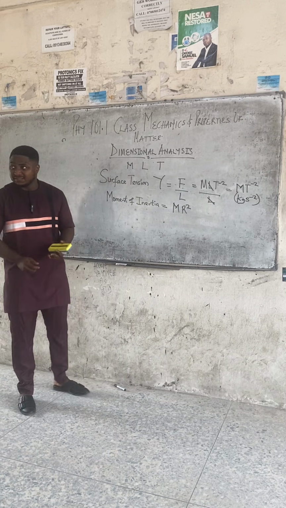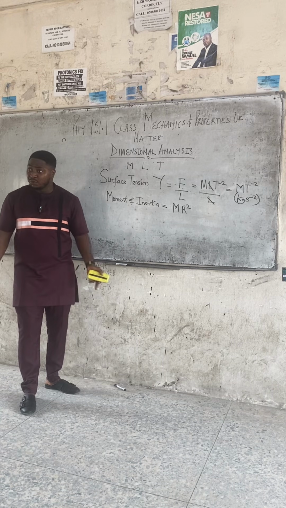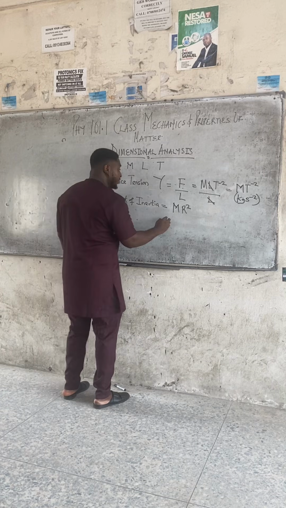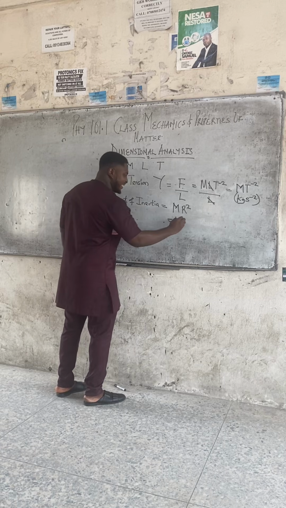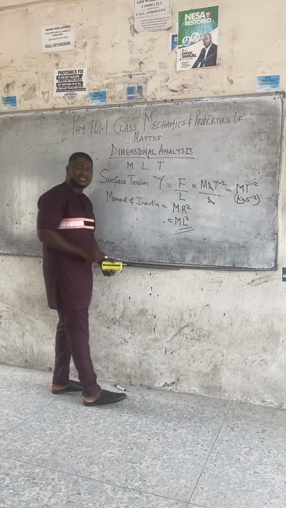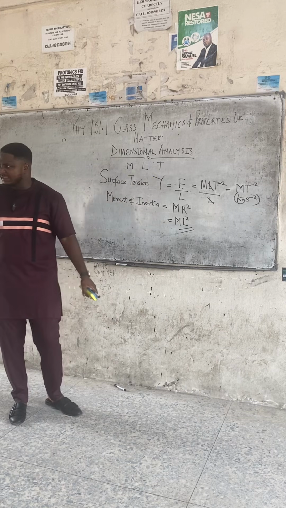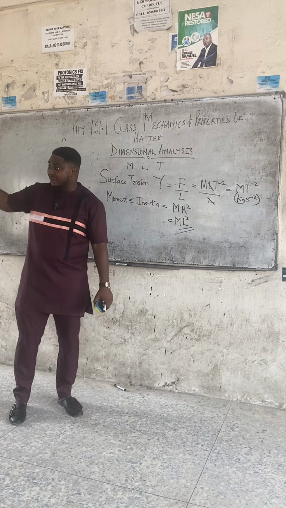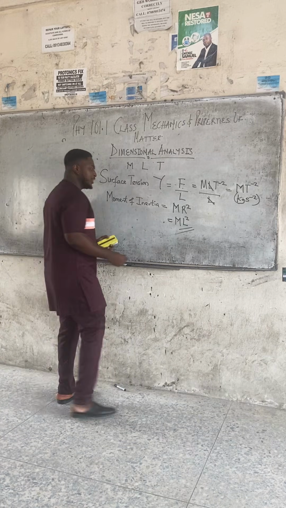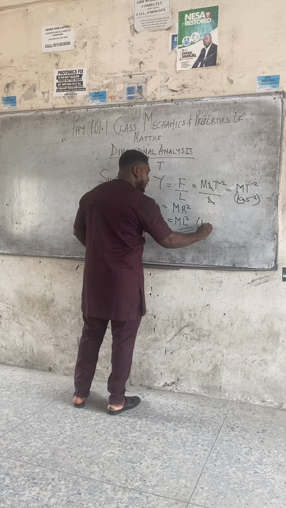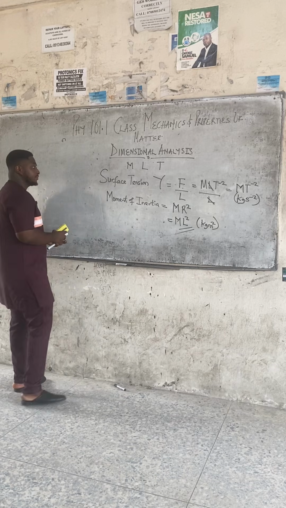Mass times radius square. You see that once the formula comes, the dimension is easy, but the formula is the formula. If you don't know the formula, what will you do? Mass times radius square, where mass is M. Class, radius, is it M, L, or T? Radius is L, right? Radius is a function of distance, so it's L. You cannot say radius is mass. You cannot say radius is time, so it's definitely L, distance, right? You know radius now. Half the diameter of the circle is radius, right? So moment of inertia is ML square. We are looking at the unit. The unit is kg meter square.